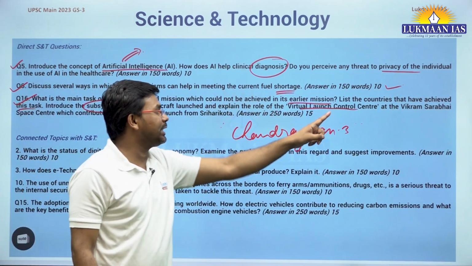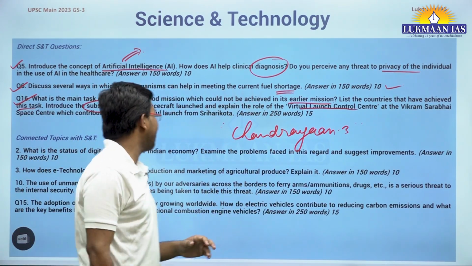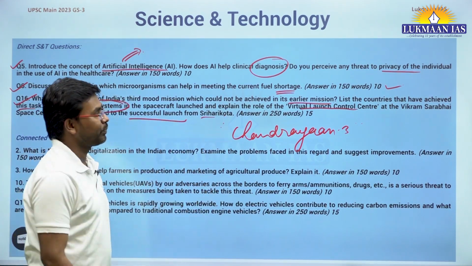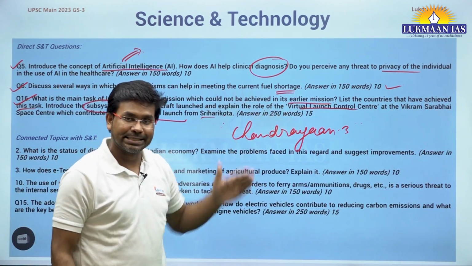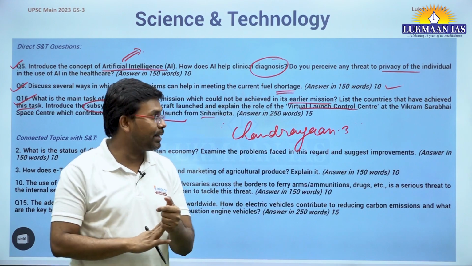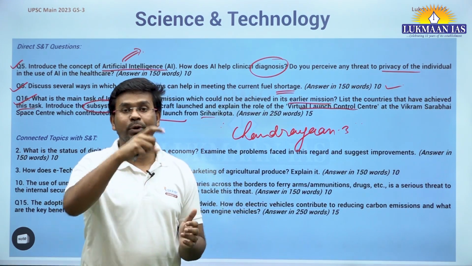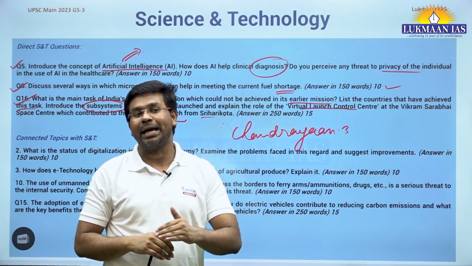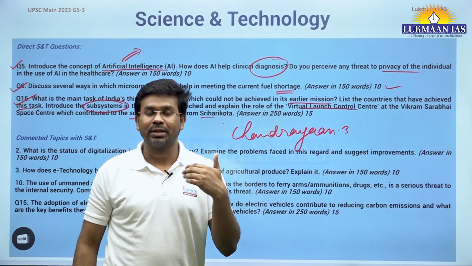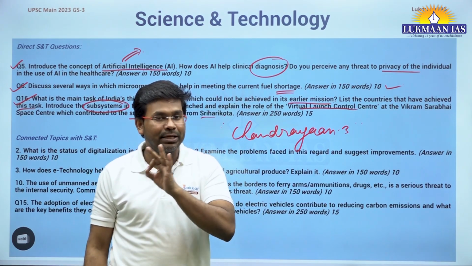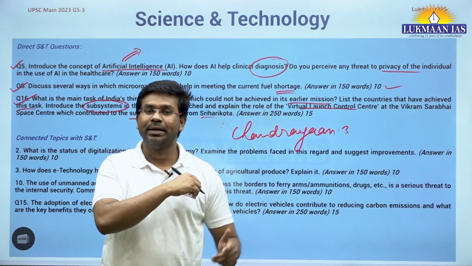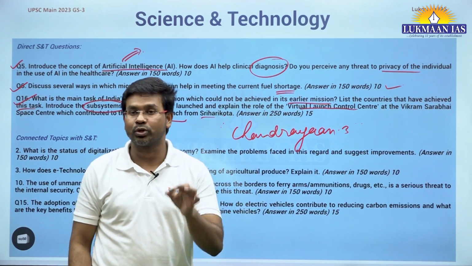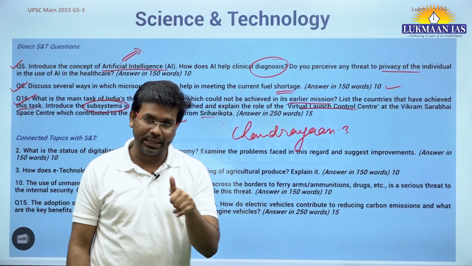And they have talked about explaining the role of the Virtual Launch Control Center at Vikram Sarabhai Space Center, which contributed to the successful launch from Sriharikota. So this Virtual Launch Control Center acts as a virtual launch center. From here, they are able to control the rocket. They are able to do simulation activity before the actual launch of the vehicle, so that they can see whether any kind of issues exist or not. If they identify that no issue exists, I mean, everything is perfect, then they will launch this thing, okay. So this Virtual Launch Control Center was in the news on 14th of July, okay, in The Hindu itself.